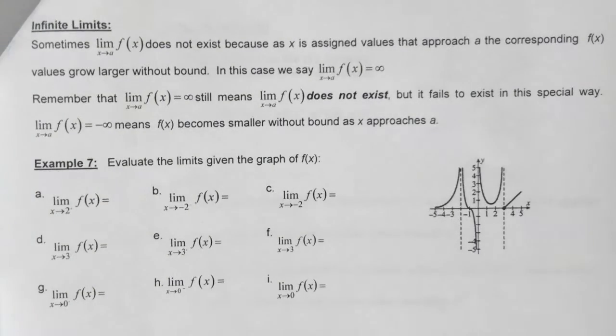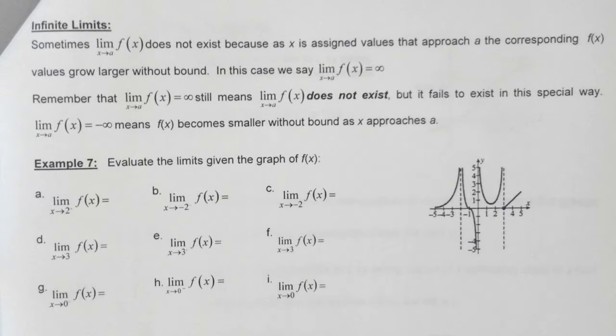So what we have here, and we kind of discussed this already, is a special scenario in which limits are going to infinity, but typically what we say, which we said on the previous page, is that they don't exist. So if we're looking at a right-handed limit or even a left-handed limit where the graph is going to positive or negative infinity, we typically say that limit doesn't exist because it's going somewhere that has no end, right? But you can also phrase it as going to positive or negative infinity.